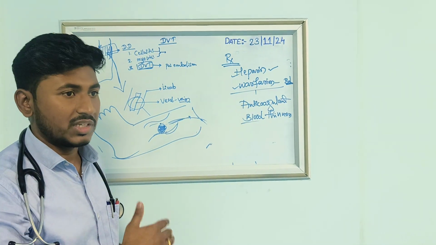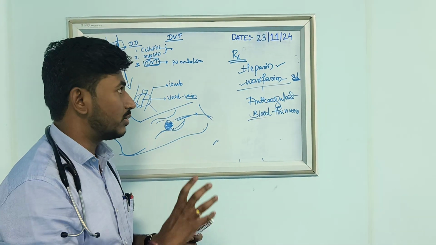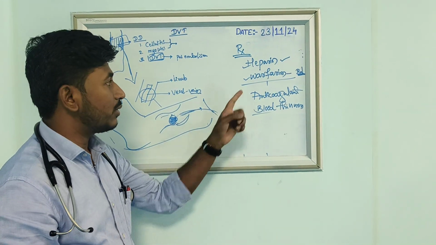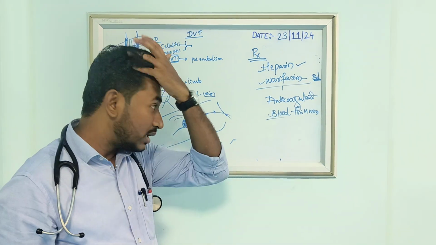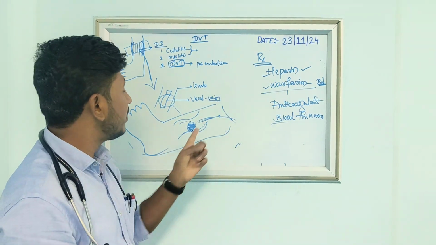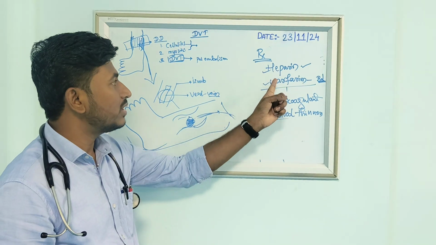For chronic cases, the patient may have to take anticoagulants like warfarin for years together. That's why if a patient has a clot, immediately you have to remove it by giving heparin with warfarin.